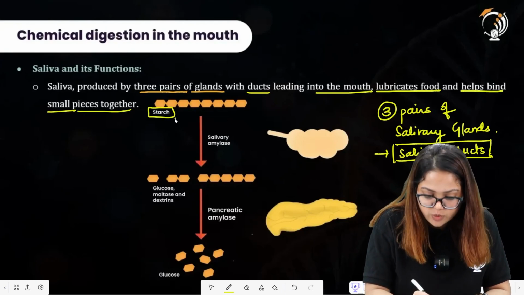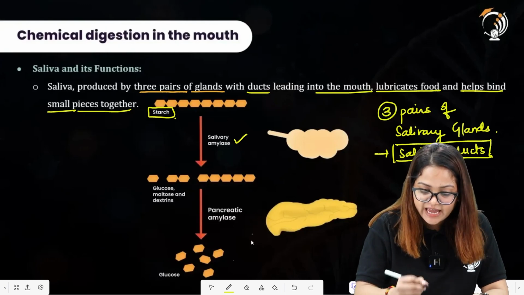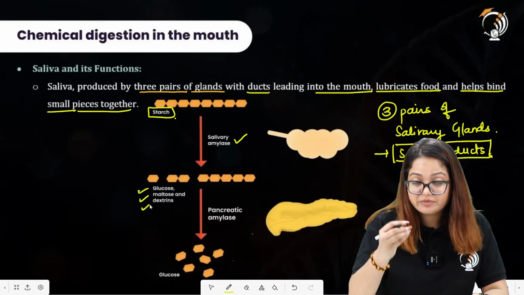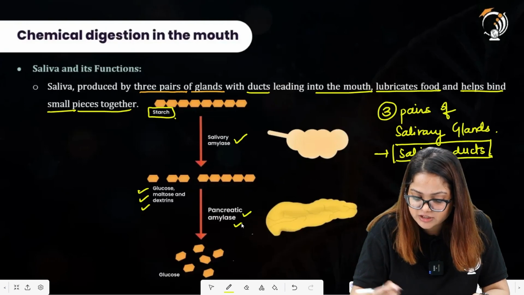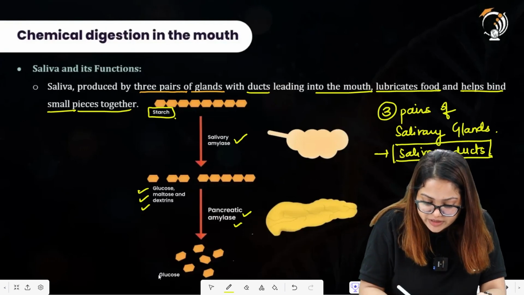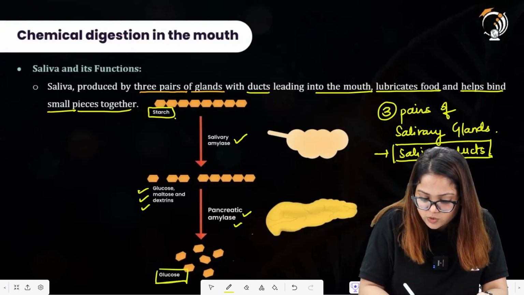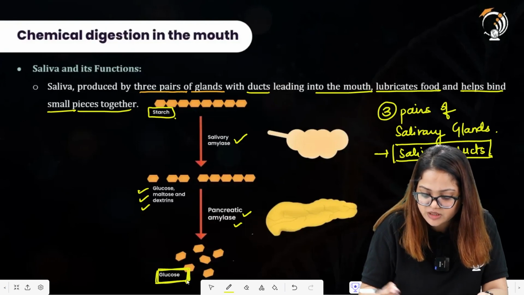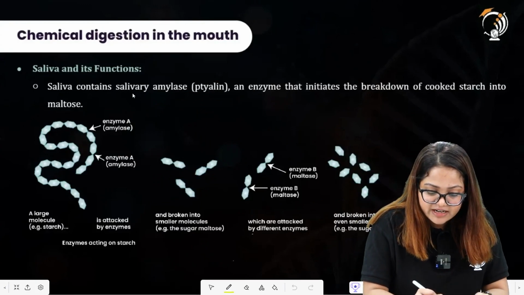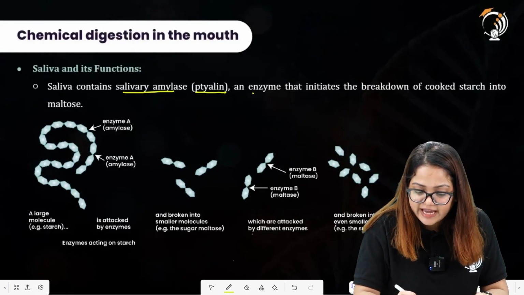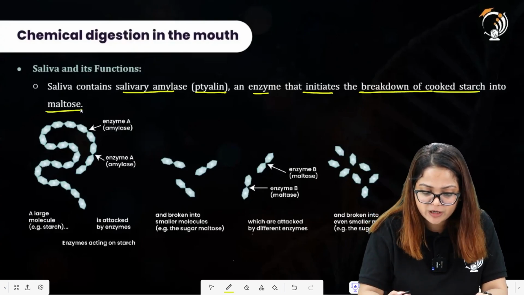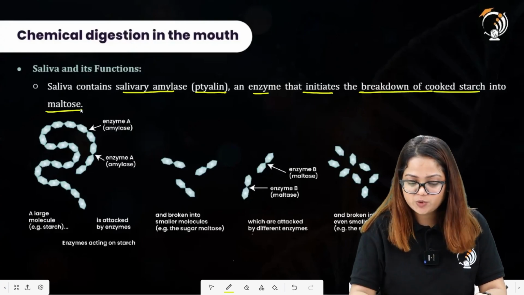So this is the starch molecule over here, acted upon by the salivary amylase and broken down to release glucose, maltose, dextrins. These molecules will be further acted upon by the pancreatic amylase. So pancreatic juice has pancreatic amylase which further acts on these carbohydrates to break down into smaller units called glucose. This glucose will be further absorbed into the bloodstream, present in the villi in the region of small intestine. Saliva contains salivary amylase, also known as ptyalin, an enzyme that initiates the breakdown of cooked starch into maltose. So first it will be converted into maltose, then this maltose will be converted into glucose.